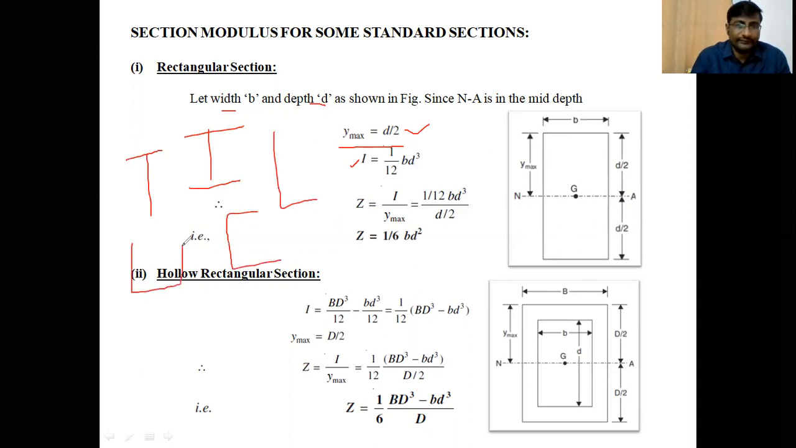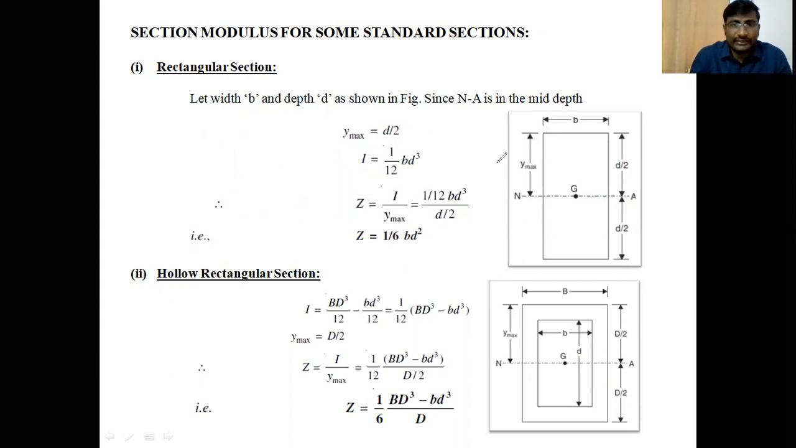Derived sections means I section, T section, L section, C section, also channel section. How to derive the moment of inertia for these sections, you learned in engineering mechanics. So what is the moment of inertia of this rectangular section about the CG, about the neutral axis? It is bd cubed by 12. It is the basic equation to calculate the moment of inertia of a rectangular section. You have to remember this formula, bd cubed by 12, because you derived it in engineering mechanics already.